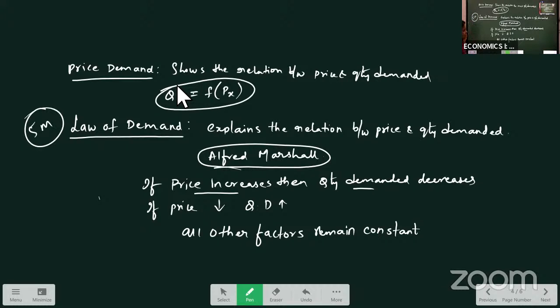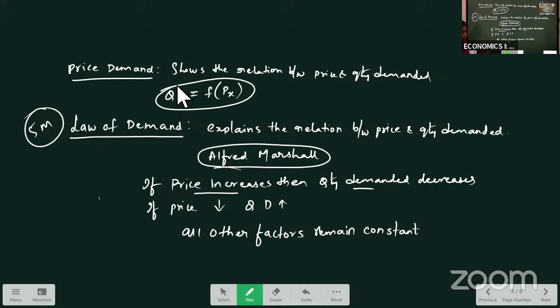This law was explained by Alfred Marshall. According to Alfred Marshall, when price increases, quantity demanded decreases. When price decreases, quantity demanded increases. All other factors remain constant. So this concept was explained by Alfred Marshall in the law of demand.